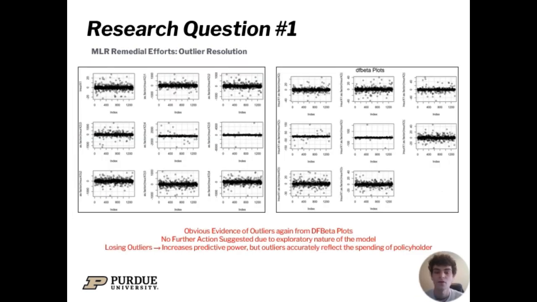So from the rather large DF beta plot, we can see that there are extraordinary amounts of outliers. However, similar to the best subset selection, if we remove these outliers, we might be removing key data points that we might not see otherwise, such as different combinations of factors, and people having insurance charges that are not considered average could be indicative of something that might need to be considered in the model. Therefore, while it might be in our best interest to remove the outliers to increase the predictive power, it does not accurately represent the data that we've collected.